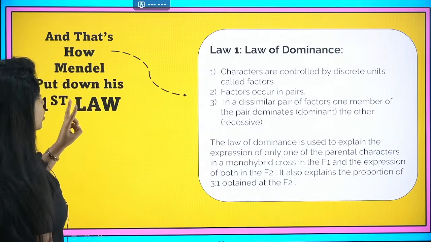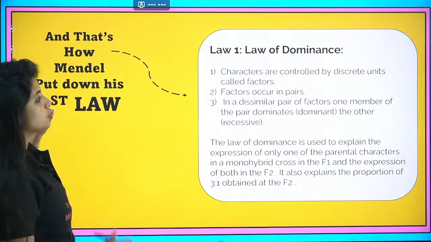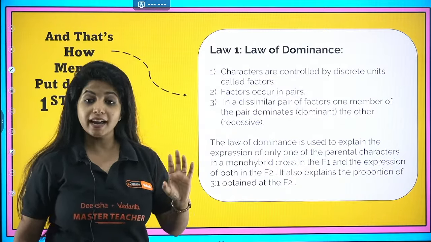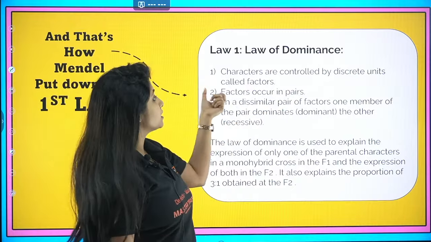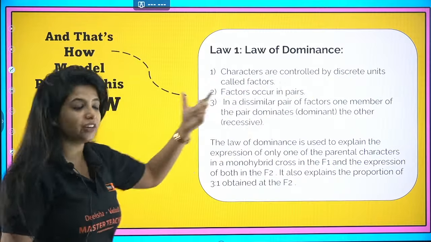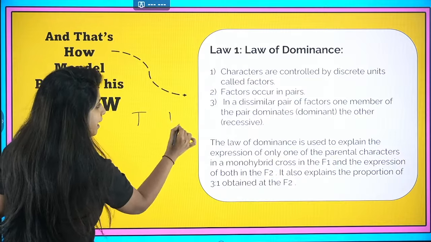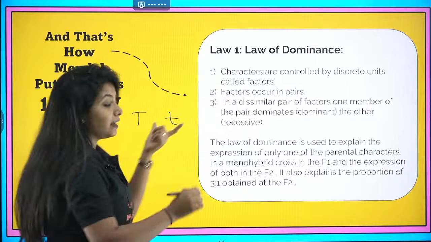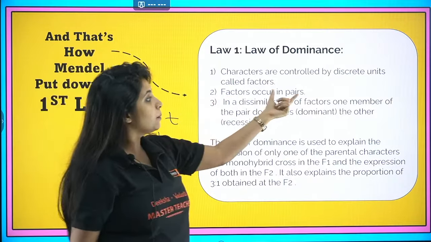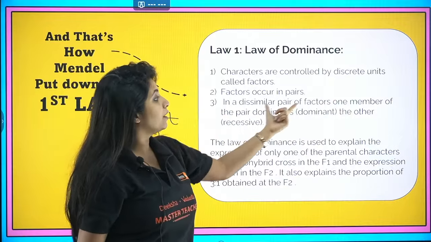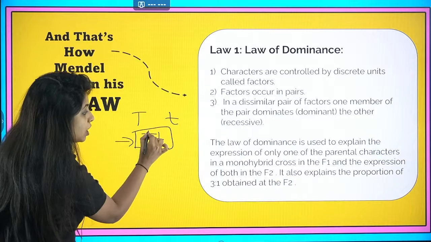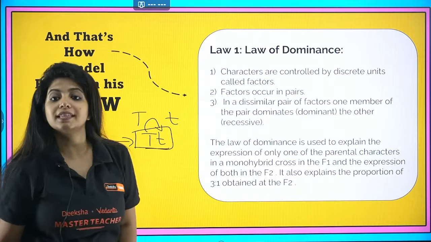Now, there are two laws that he gave after doing this one gene inheritance. One is the law of dominance. He said that characters are controlled by discrete units known as factors. Factors occur in pairs. In a dissimilar pair of factors, one member of the pair dominates the other member.